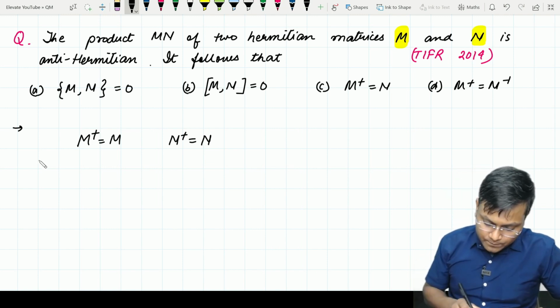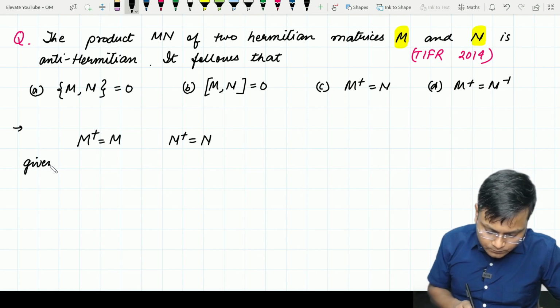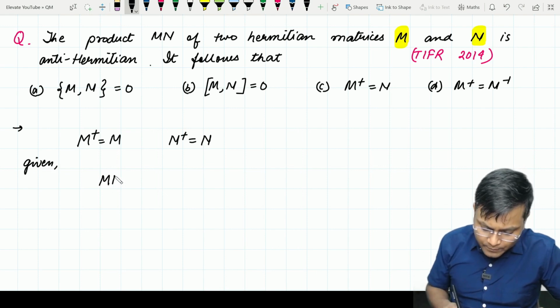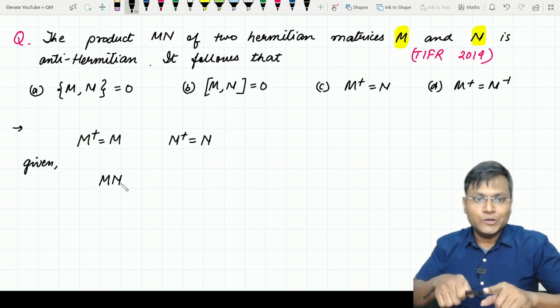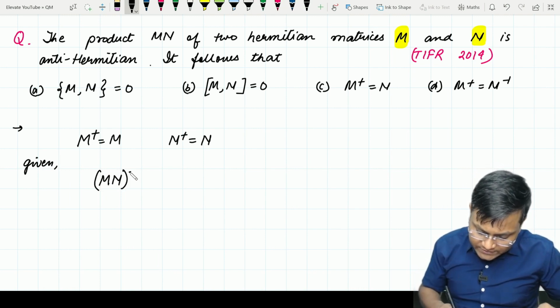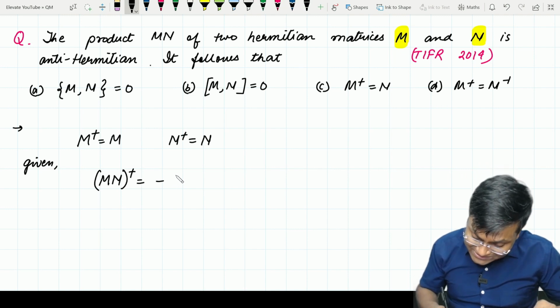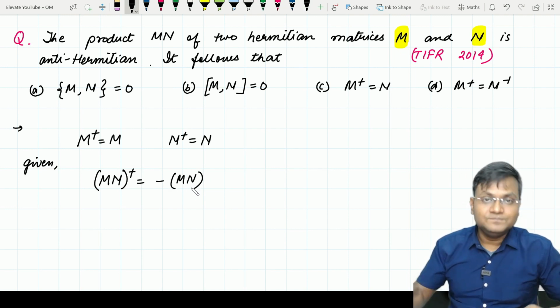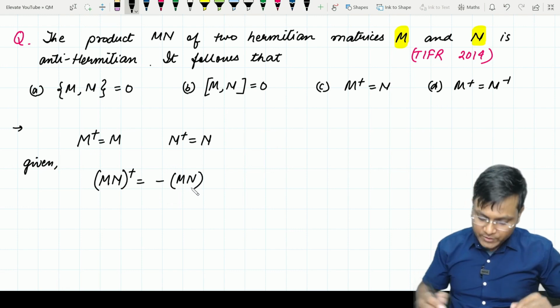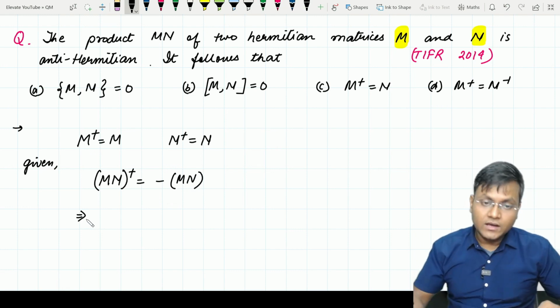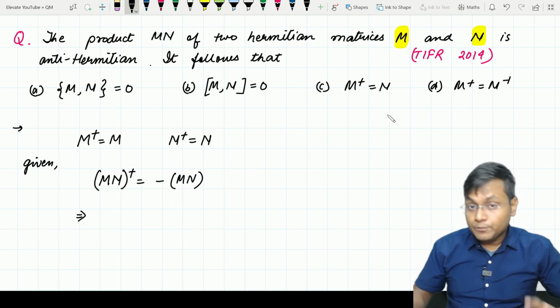Now they are saying that the product of M and N is anti-Hermitian. That means if I take the dagger of the MN product, this is equal to minus MN, because it's anti-Hermitian. Now what happens if you take the Hermitian adjoint of a product of operators?